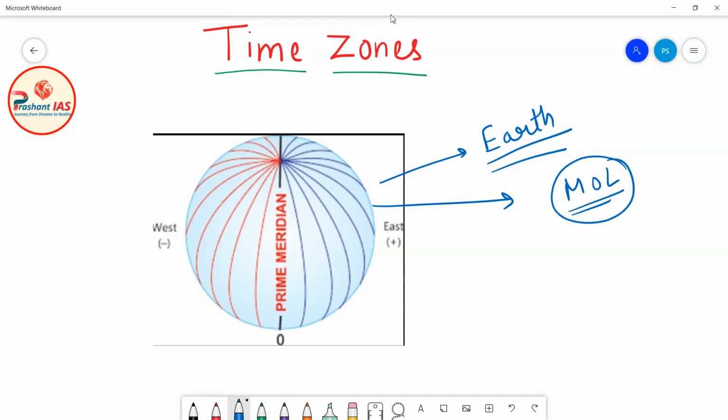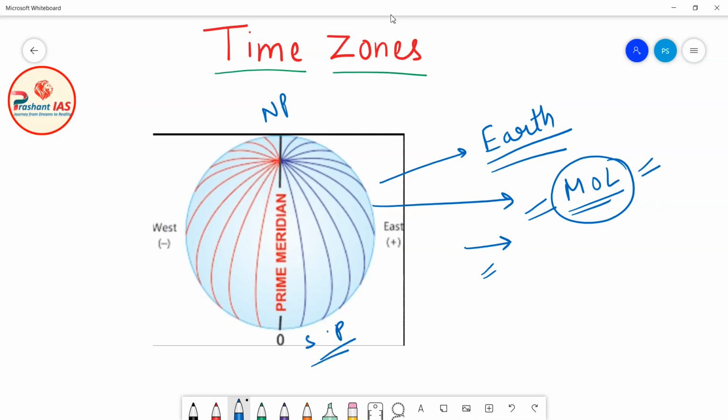So what are these lines or semicircles? These are meridians of longitude. Now let us recollect what we have learned so far. So what is meridian of longitude? Meridian of longitude is nothing but imaginary semicircles running from North Pole to South Pole.